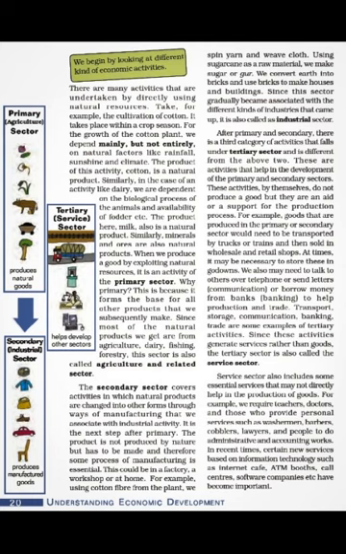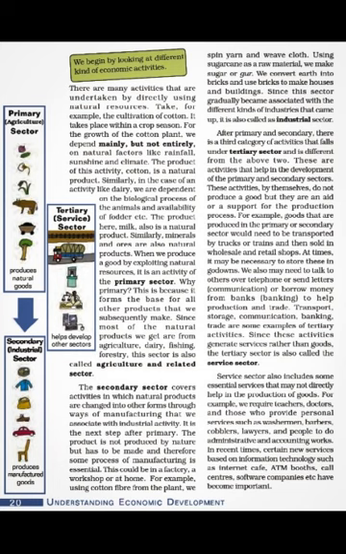Now why primary? This is because it forms the base for all other products that we later on make in other sectors. Since most of the natural products we get from agriculture, dairy, fishing, forestry, and mining also, this sector is also called agriculture and the related sector. So in the primary sector all these things will be included: mining, agriculture, dairy, fishing, forestry. The focus is mainly on agriculture here. Now this was the agriculture sector.